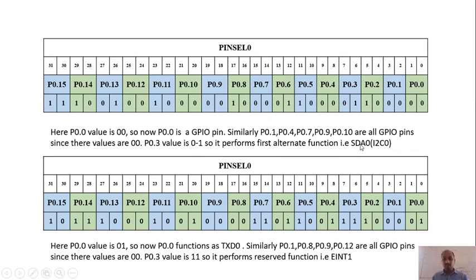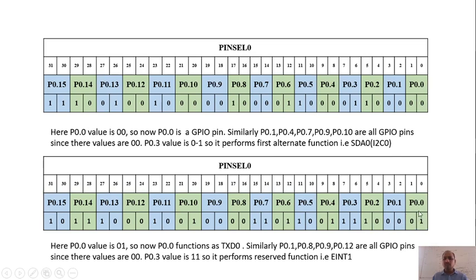What is that first alternate function in P0.3? SDA0 is that function. It is going to perform SDA0. Right. So one more example I have taken in PINSEL0. Again, PINSEL0 is a 32-bit register. Correct. Each 2 bits are assigned for each port here.